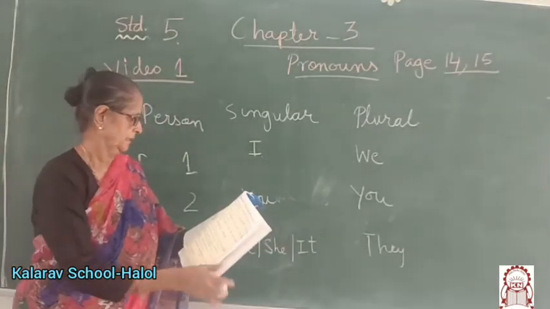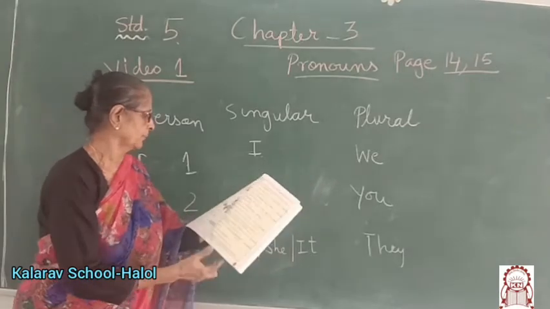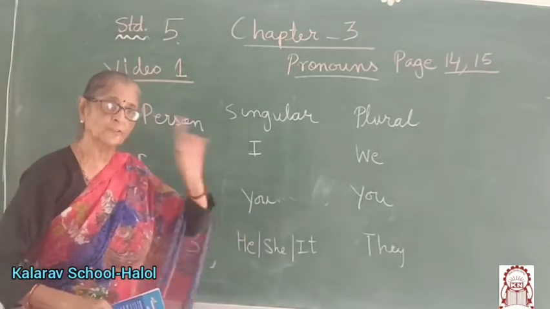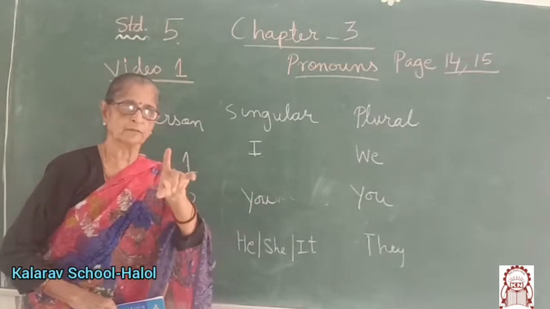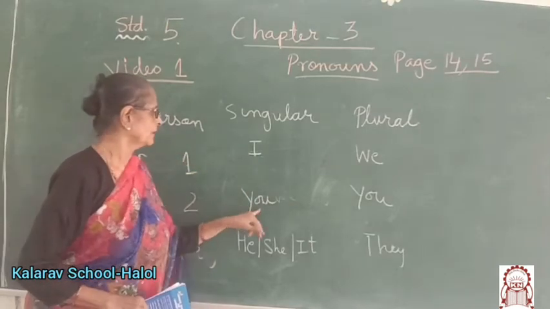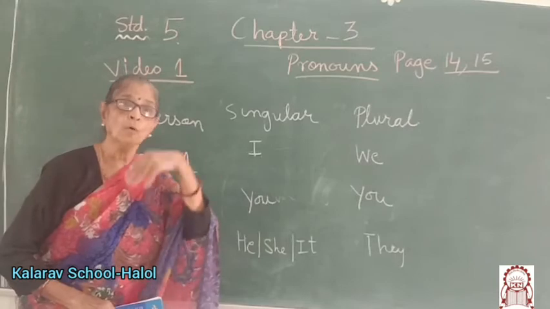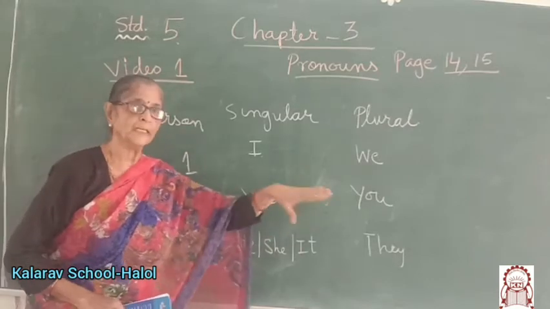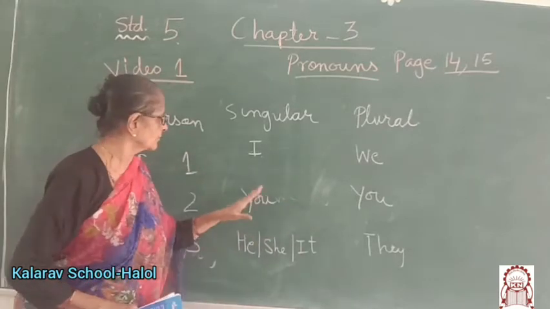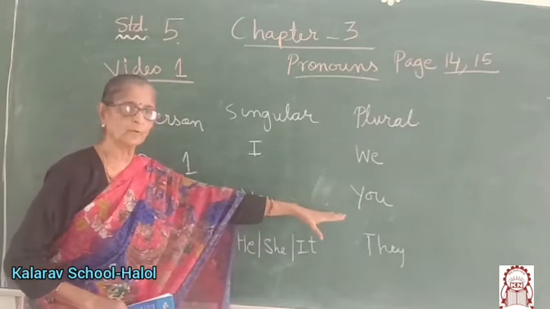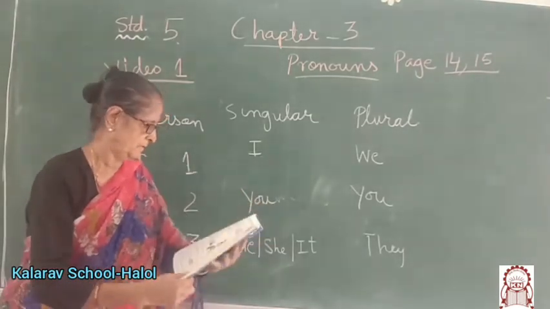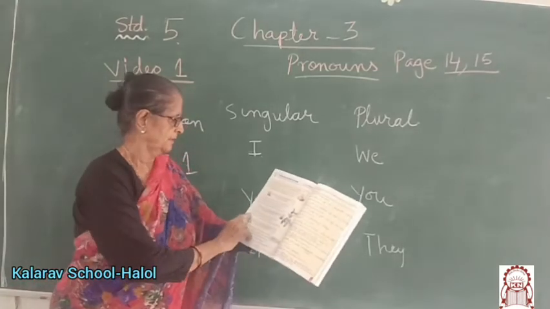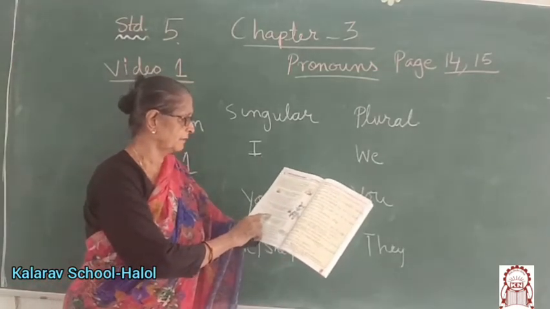See, you can be used for singular also and plural also. You are a teacher. One teacher is there. You are teachers, more teachers. It can be used in singular and plural. Now children, why are you shouting?